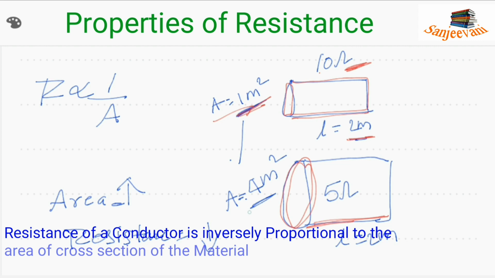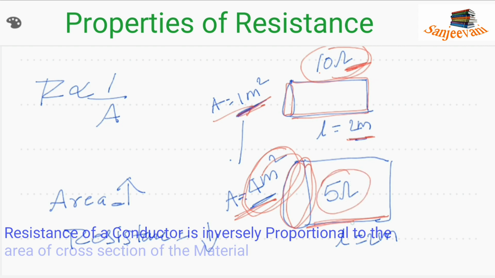Then the first material with area of cross section 1 square meter offers 10 ohms, and the second material has an increased area of cross section. By that we observed that resistance is decreased. That means when the area of cross section increases, then the resistance decreases. By that we can say that resistance of a substance is inversely proportional to area of cross section.